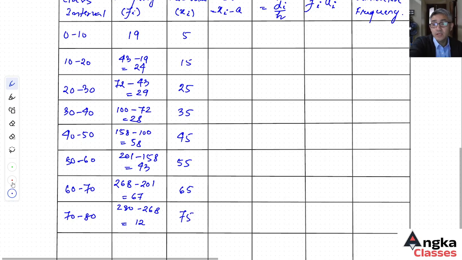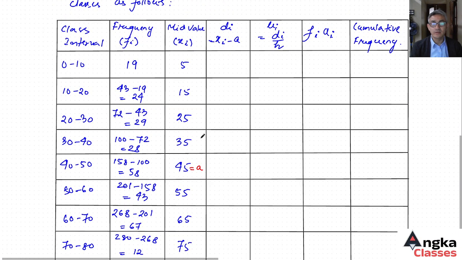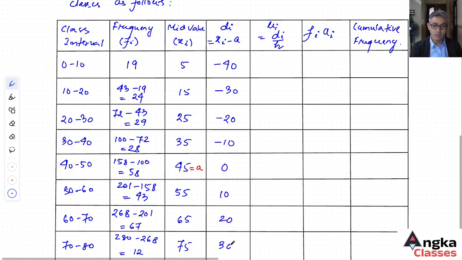However, for our convenience, we will take 45 as the assumed mean. Now d i is the mid value minus the assumed mean, so 5 minus 45 is minus 40, and for the next class 15 minus 45 is minus 30. So we get minus 40, minus 30, minus 20, minus 10, 0, 10, 20, 30.